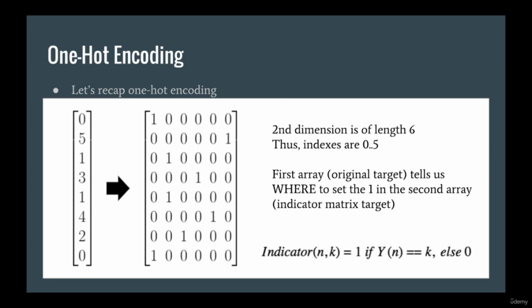Okay, so back to one-hot encoding. We have these 8 samples and 6 classes. What does this mean? It means sample number 1 is labeled as category 0, sample number 2 is labeled as category 5, sample number 3 is labeled as category 1, and so on. We would like to one-hot encode these, and that means we need to put them in a matrix of size 8 by 6. What the original target tells us is where the 1 goes in the indicator matrix.